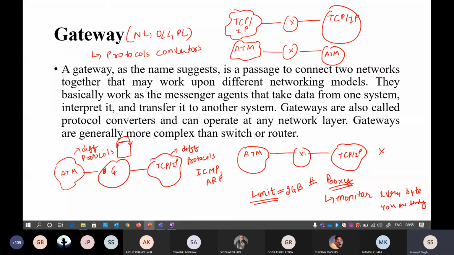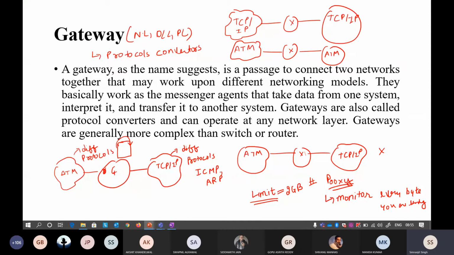Every day we got a limit, like you can use only 2 GB of the internet. Every student has a different account, and on that account the gateway is able to monitor that this particular student has consumed this much amount of data for this particular amount of time.